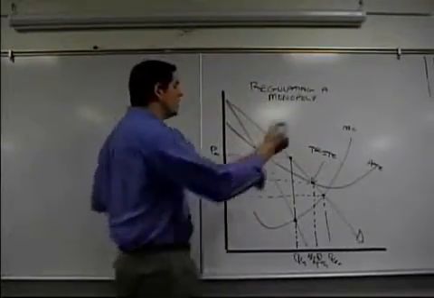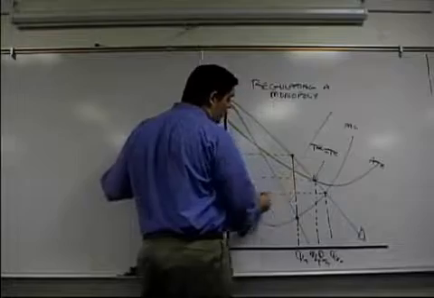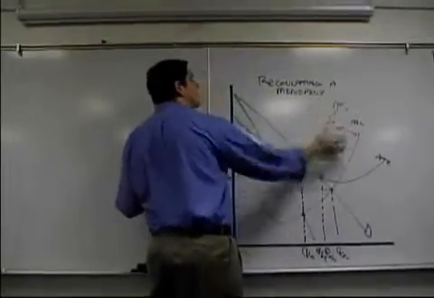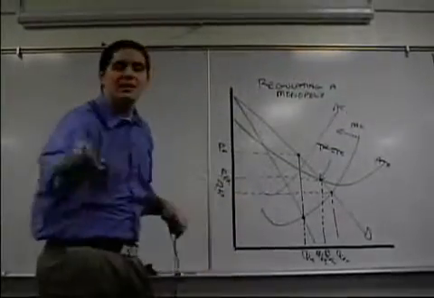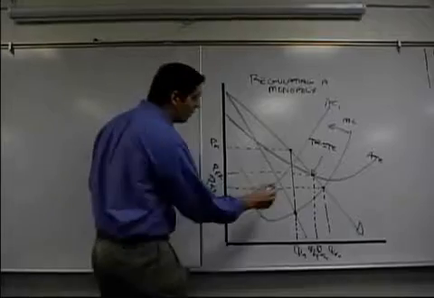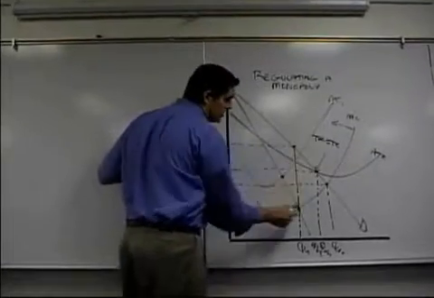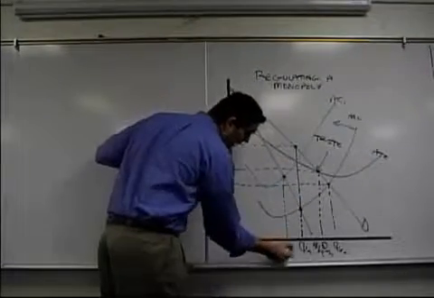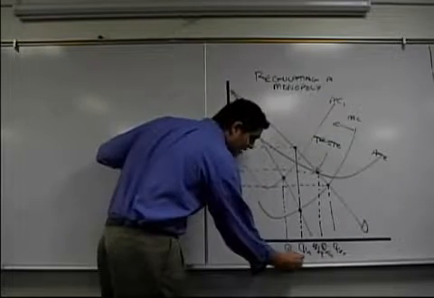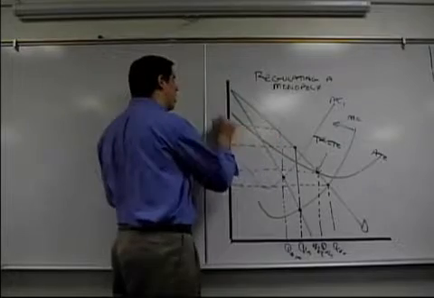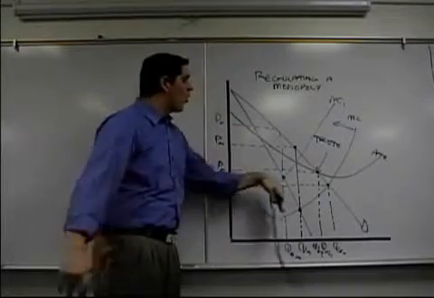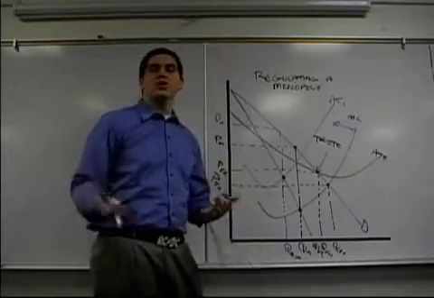How do I know? Let's take a look. Let's say you set a per unit tax. A per unit tax shifts the marginal cost curve up, and now it's over here. Now ATC would shift as well, but I'm not going to add that because that would get too messy. If they do that, we'll take a look. The new marginal cost hits marginal revenue here. So now this is the quantity for the monopoly with the tax. And this would be the price they charge. Well, that makes it worse. Price is even higher than before. Quantity is even less. We've made the situation even worse.